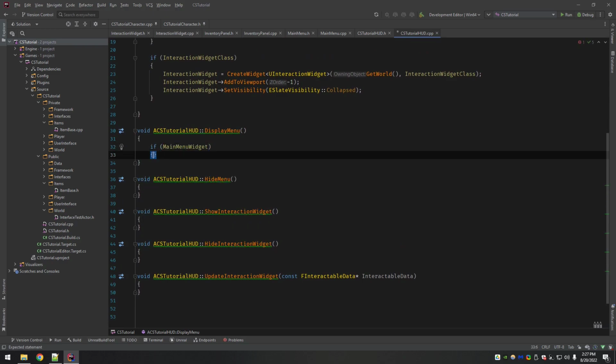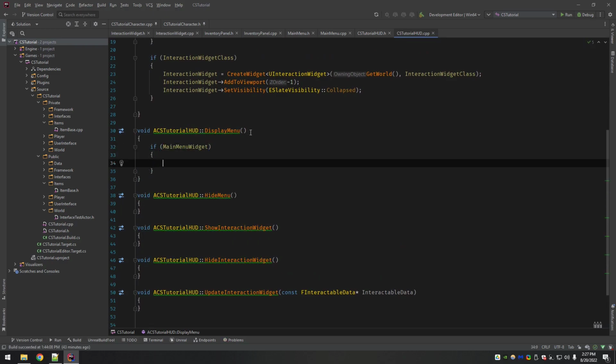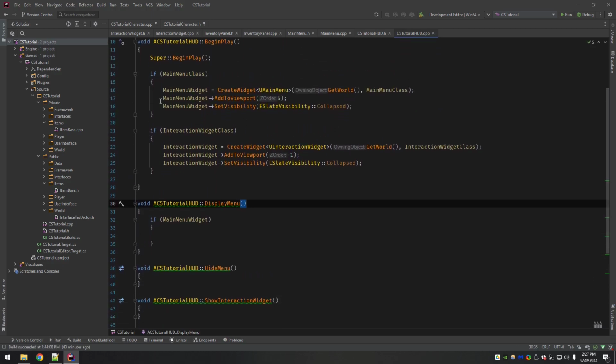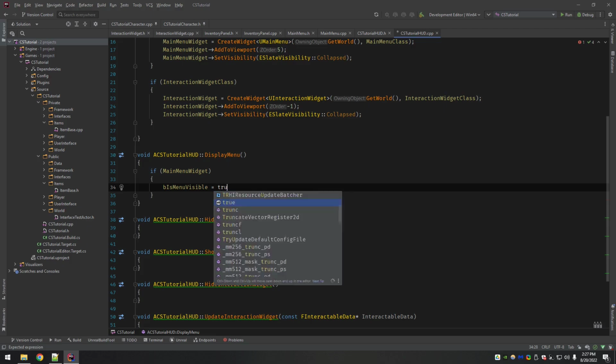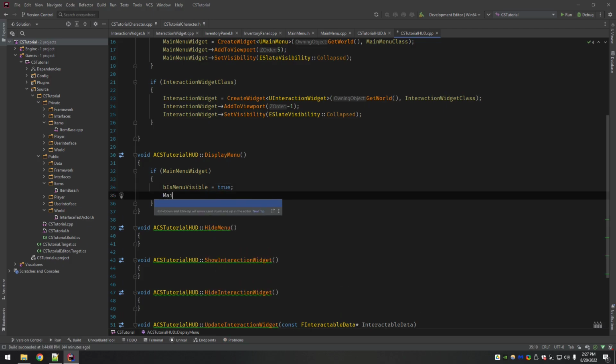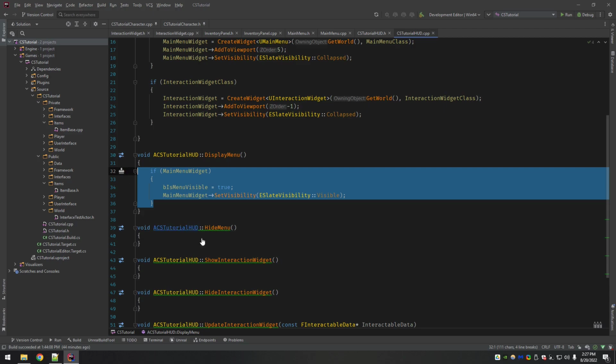It's always good to make sure, say something is calling this and somehow we forgot to set this in the editor and we tried to call this, that would be a crash. So bIsMenuVisible, we want to set that to true, and then we do main menu widget, set visibility to visible. Really simple.